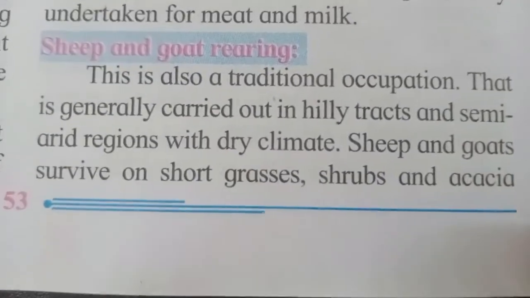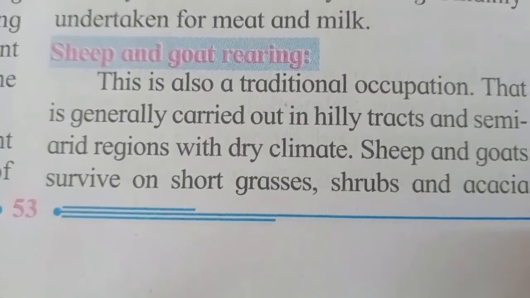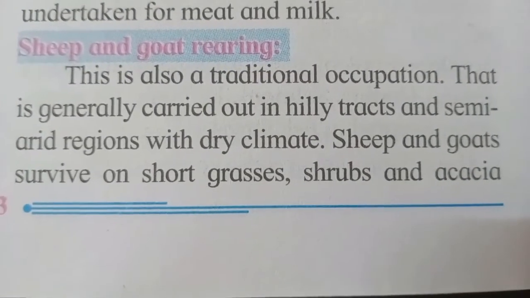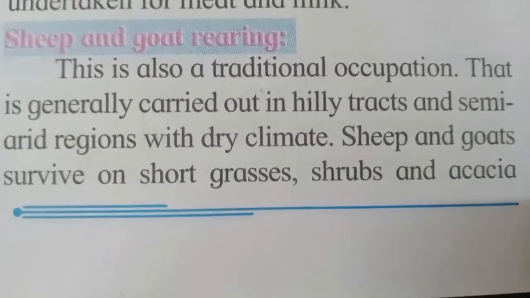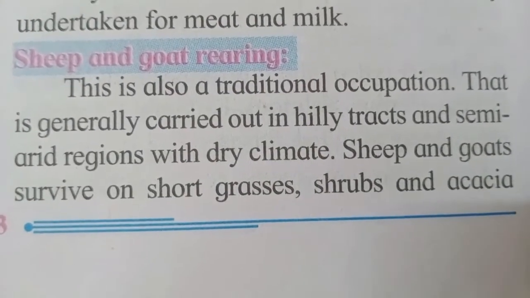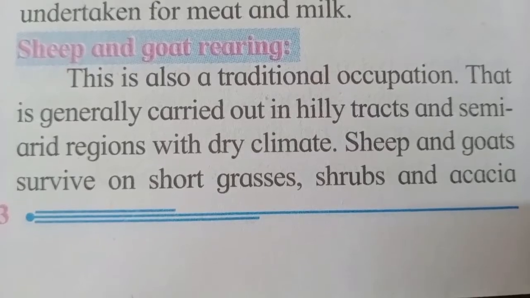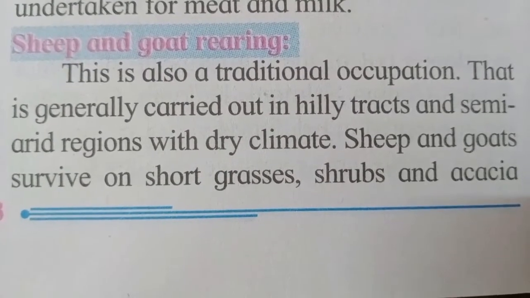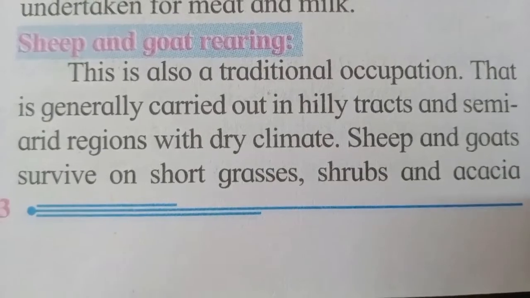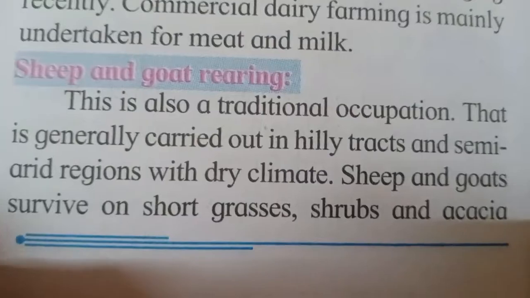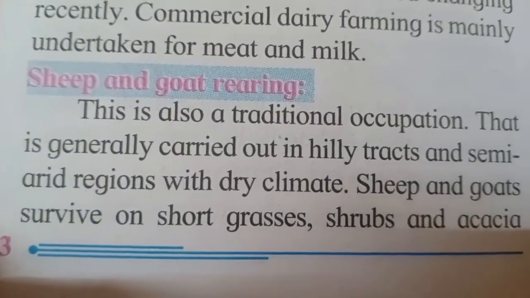The next we are going to study is sheep and goat rearing. This is also a traditional occupation. Traditional means which has been carried out from the old, long ancient time period. It is generally carried out in hilly tracts and semi-arid regions with dry climate.